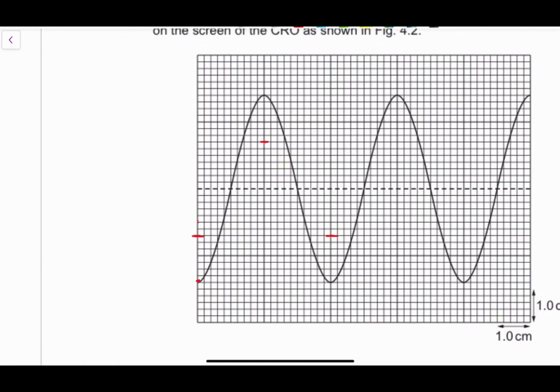So basically, 2, 4, 5 here. This point will move to that point, that point will move to that point, and that point will move to that point, right? So this is the new wave that we'll be drawing, but that wave is going to have the same frequency. So it's going to cut at the exact same points, right?